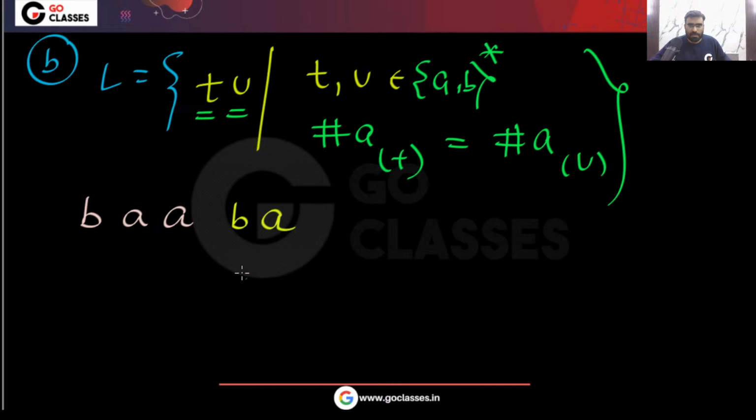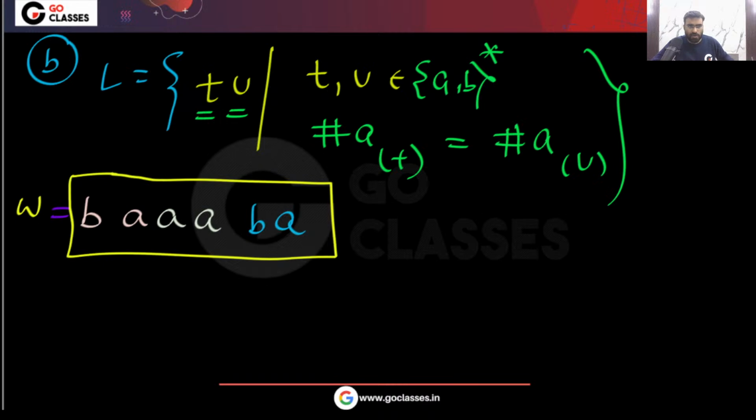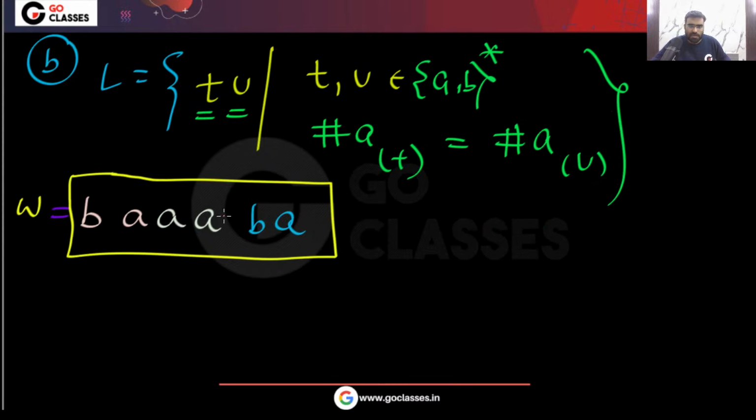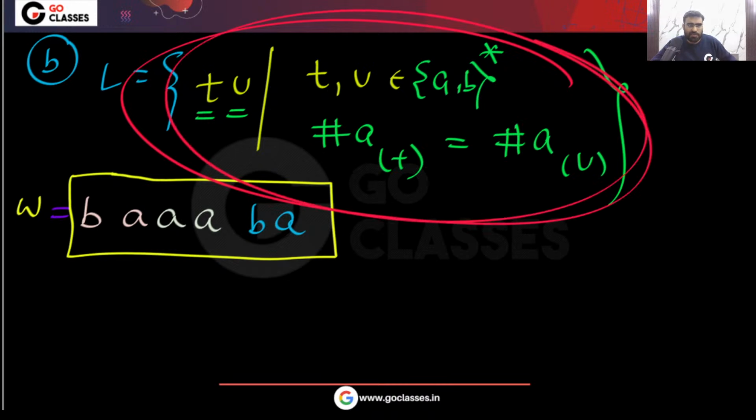Yeah, tell me. Or just let me give you this. Look at this string W and tell me, will this string belong to L or not? I have given you this string W. Please tell me, does it satisfy the property that is given here? Does it satisfy everything that is given here?